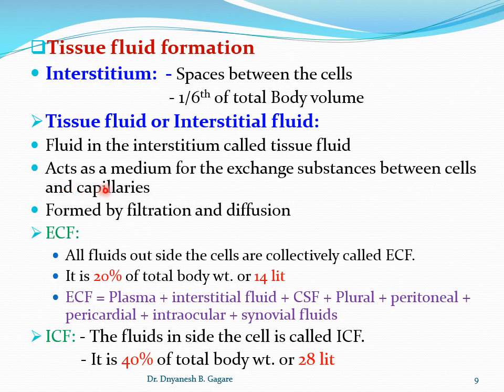So students, remember, there is a slight gap between capillaries and cells, and that gap is called the interstitium, and it is filled with the tissue fluid. Now we'll go on to how the tissue fluid is formed.